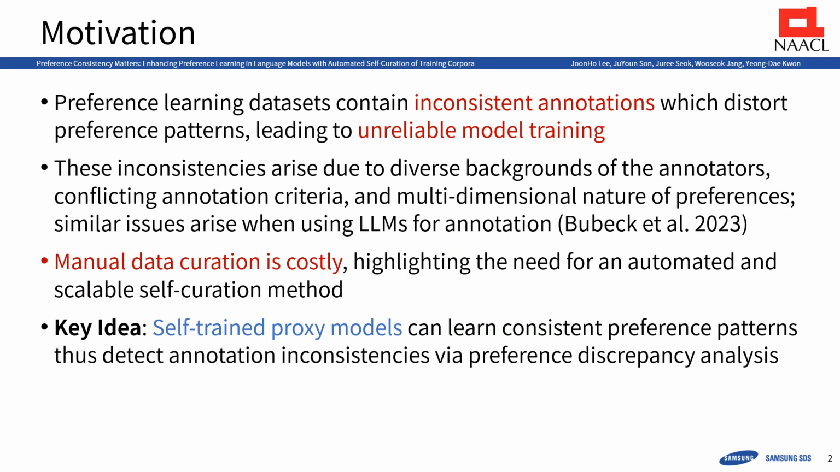Preference learning datasets often suffer from annotation inconsistencies, which distort preference patterns and reduce model reliability. These inconsistencies stem from annotators' diverse backgrounds, conflicting criteria, and the complexity of human preferences. These are also seen in LLM-based annotations. Since manual curation is costly and impractical, scalable automation is needed.